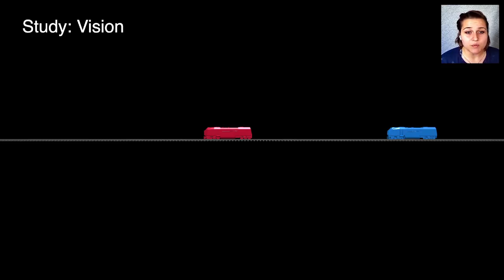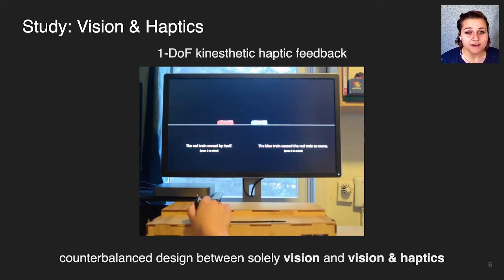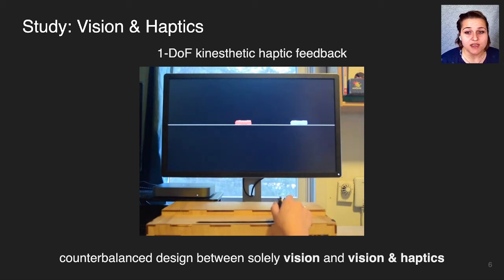To study this, we use the classic Michottian launching paradigm in which a moving launcher, the blue train, contacts a stationary object, the red train, at which point that object begins to move. We designed a custom device to provide the desired haptic feedback. Users grasp the device and their hand is moved along a single axis with a constant force that is synced to the motion of the second train.